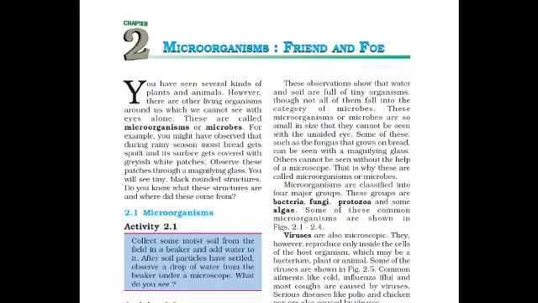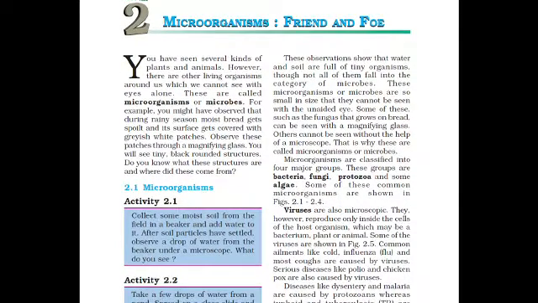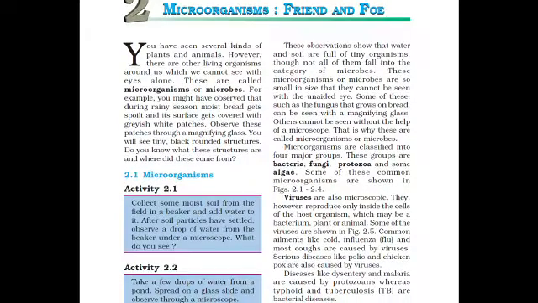Now here, first of all, we will study about microorganisms. Collect some moist soil from the field in a beaker and add water to it. Here is an activity we have to do: collect some moist, means wet, soil from the field in a beaker and add water to it. After soil particles have settled, observe a drop of water from the beaker under a microscope.